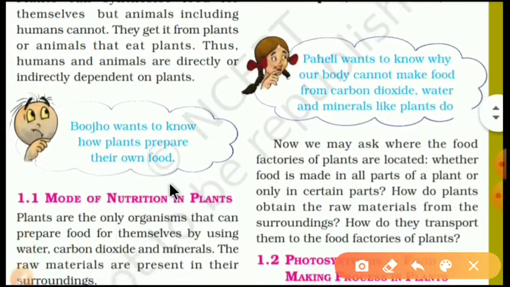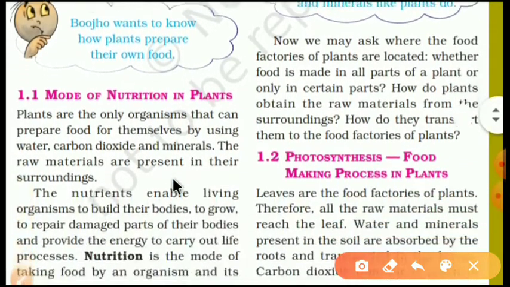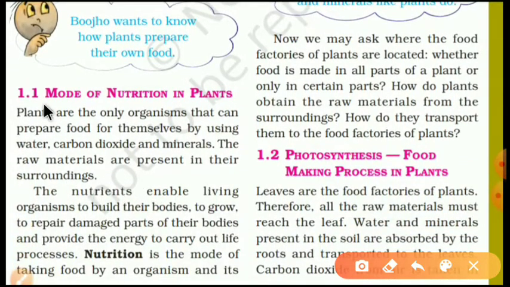Now here Bujo wants to know how plants prepare their own food. Naturally you also must have that question, how plants can prepare their food and why we cannot. Let's try to understand. So here, mode of nutrition in plants. Plants are the only organisms that can prepare food for themselves by using water, carbon dioxide and minerals.